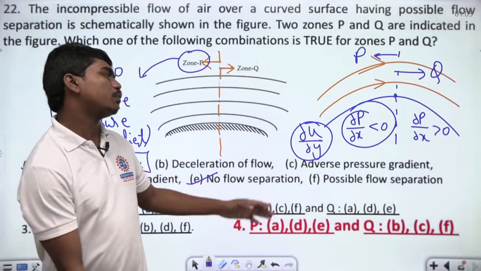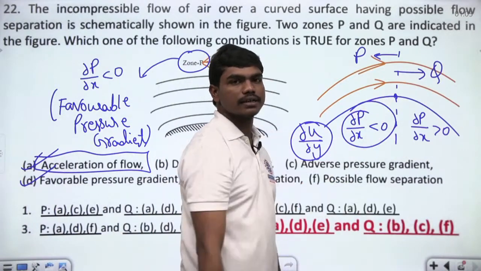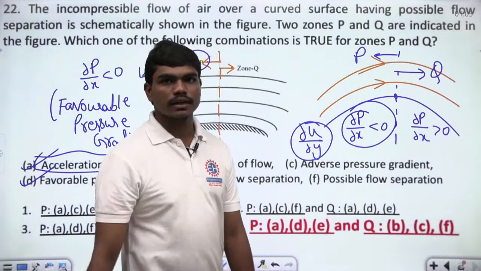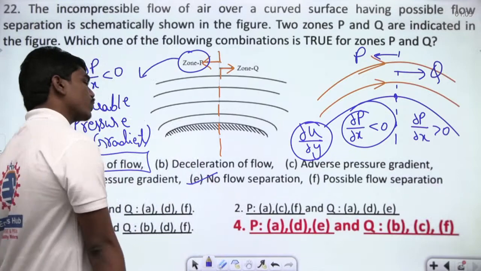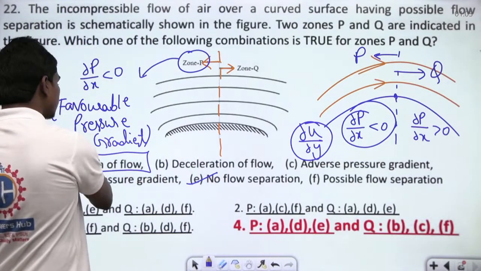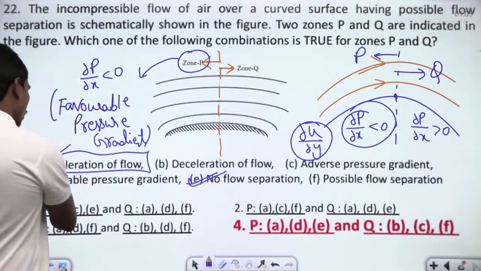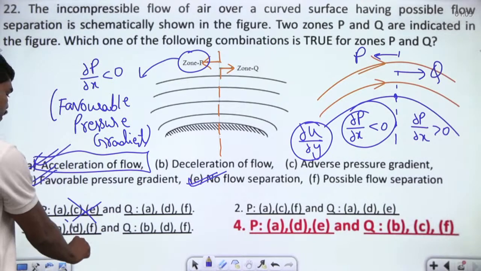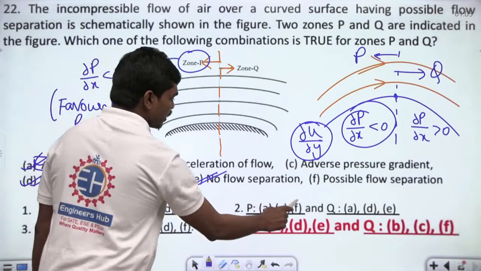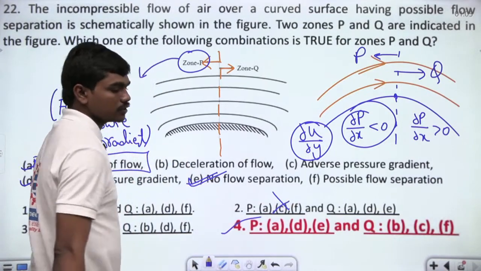But of course, at this point, there is a chance that the flow may get separated because of the maximum velocity that the fluid may reach in that situation. Okay, so definitely for zone P, we have acceleration of fluid, no flow separation, and also favorable pressure gradient. So A, D, E should be there. A, D is not there here, and F is there. So this is the correct answer. Okay.